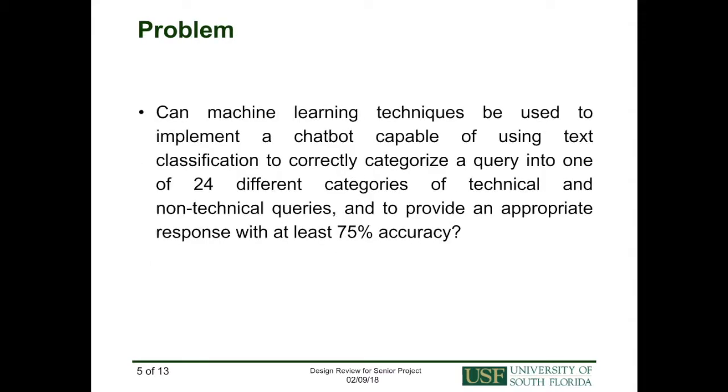The problem addressed by our requirement is: can machine learning techniques be used to implement a chatbot capable of using text classification to correctly categorize a query into one of 24 different categories of technical and non-technical queries, and to provide an appropriate response with at least 75% accuracy?